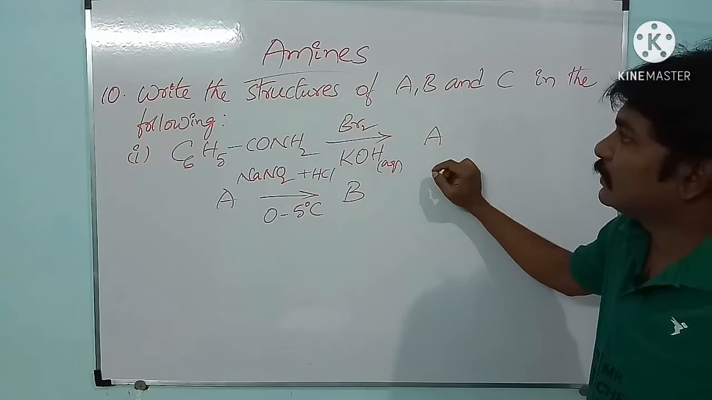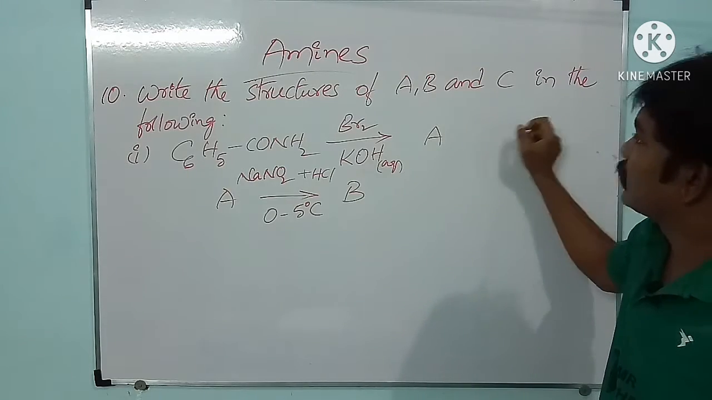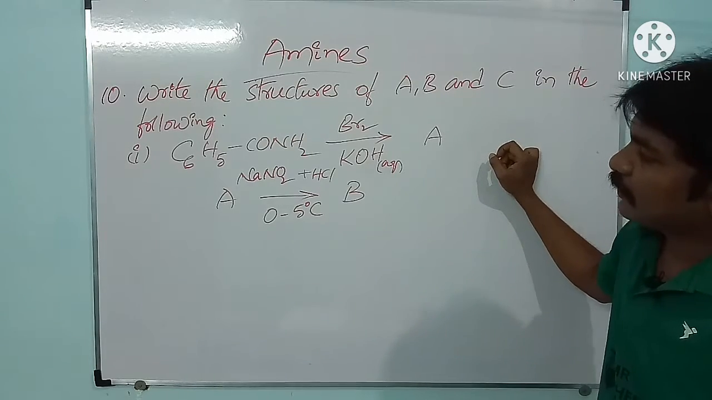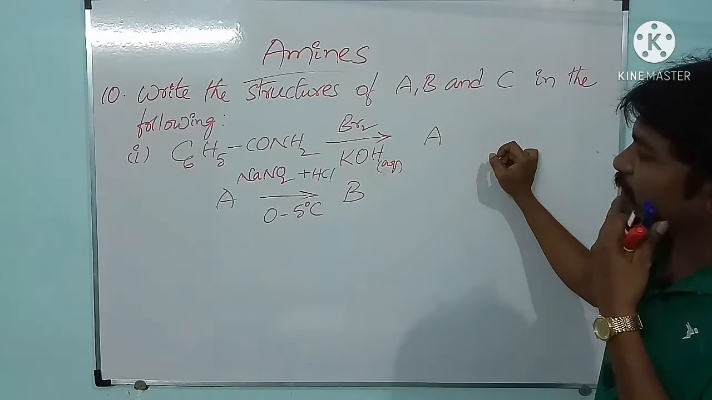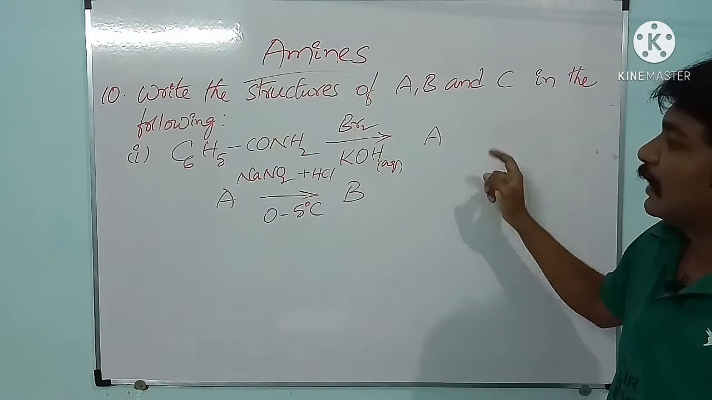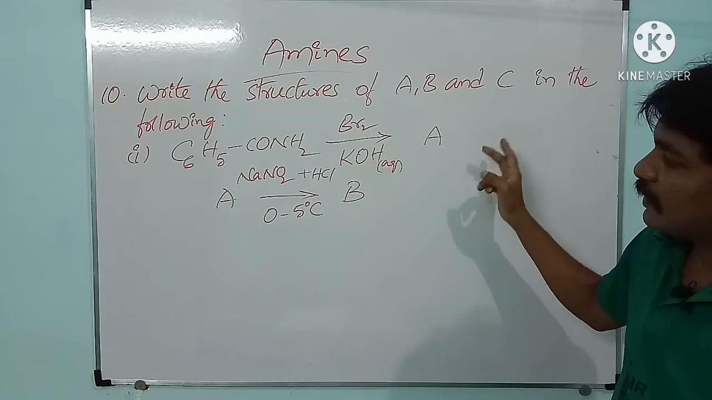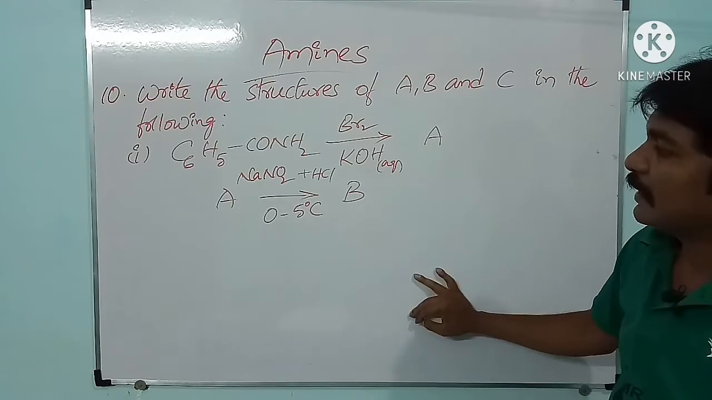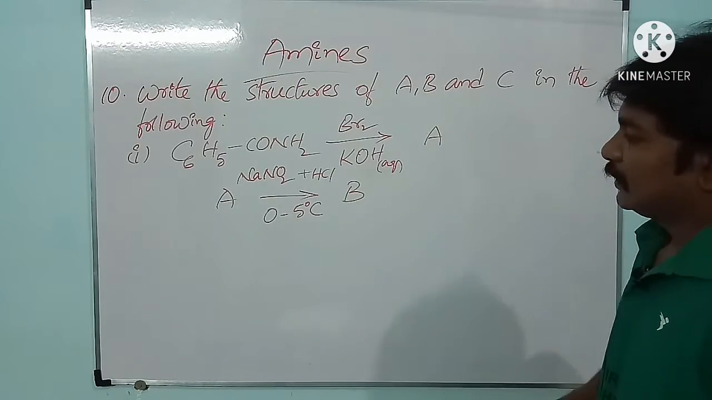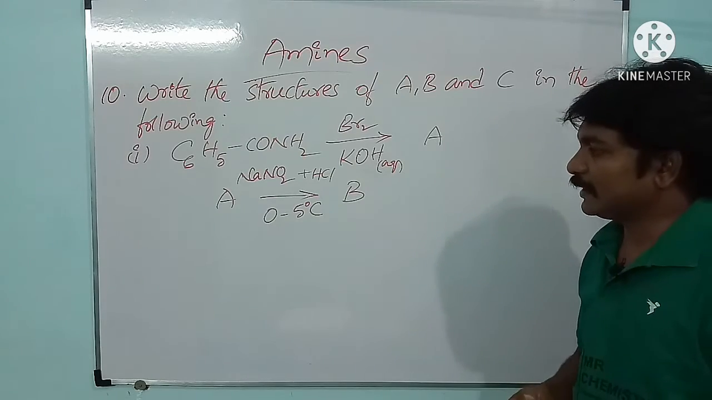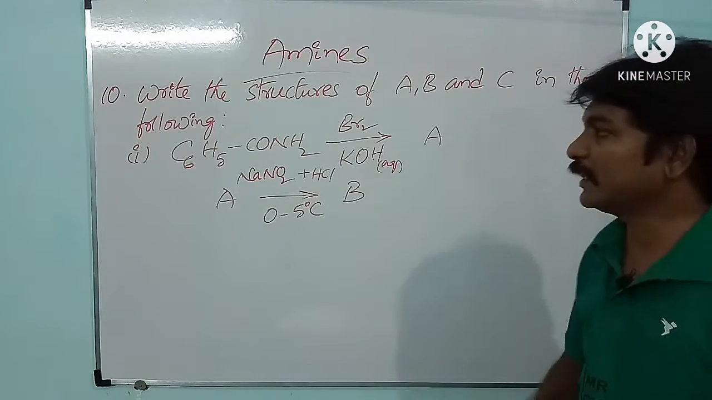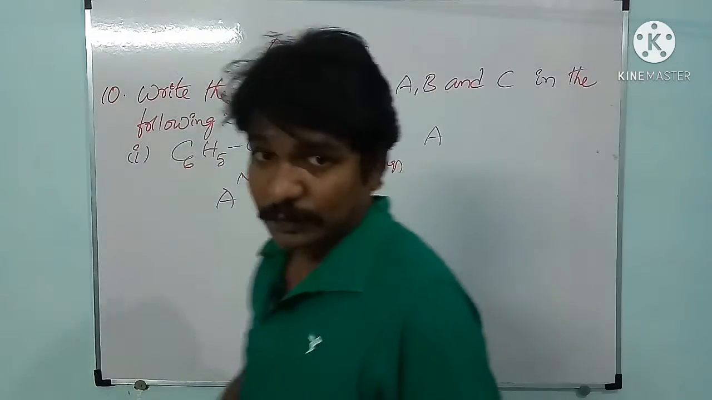And 10th question is, write the structures of A, B and C in the following. And see here, they given C6H5CONH2 in presence of Br2, bromine and potassium hydroxide in aqueous state, and it is giving A, and the product A on treating with sodium nitrite in presence of hydrochloric acid at a temperature 0 to 5 degrees Celsius, it is giving B. In the question A, B, C are there, A, B, C will come in next one. Okay, in this one only A and B are there. Okay, first you please note down the question.